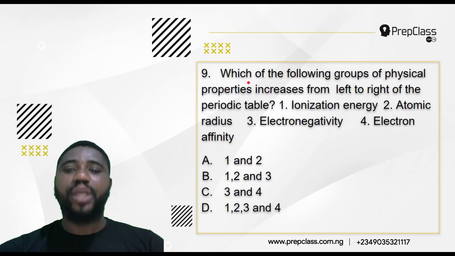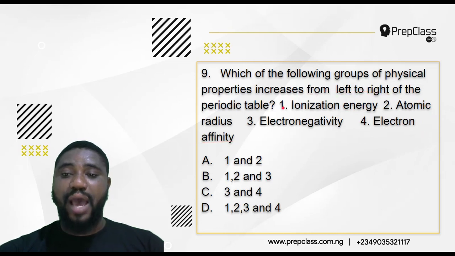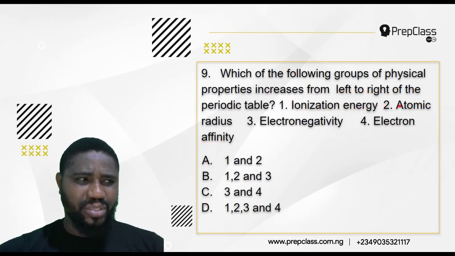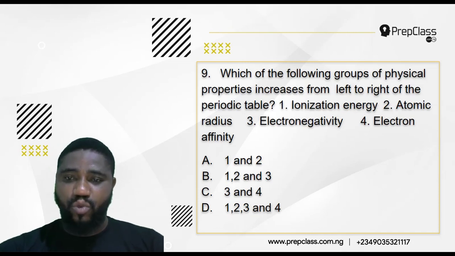Question number 9. Which of the following groups of physical properties increases from left to right of the periodic table? Is it ionization energy? Is it atomic radius? Is it electronegativity? Is it electron affinity? So which one? Now I think I said this in one of the videos, that was when I solved the 2016 past question.